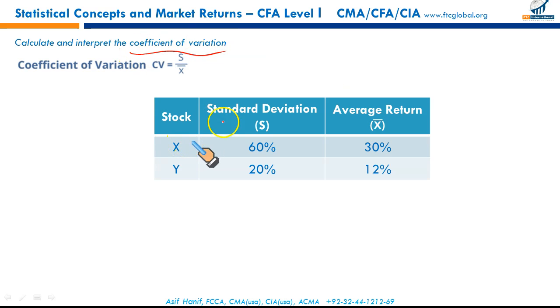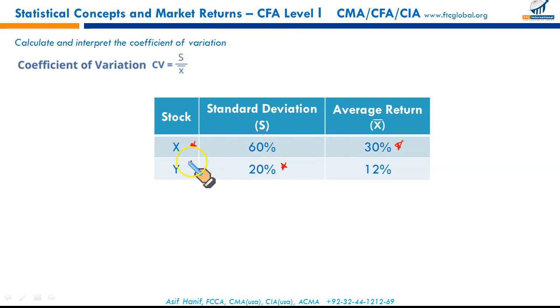Let us consider 2 stocks. The first stock gives you an average return of 30%. Its standard deviation is 60%. So with regard to returns, I would prefer stock X. For stock Y, standard deviation is 20%, average return is 12%. So in this case, apparently returns are better for stock X. For stock Y, the standard deviation is lower.